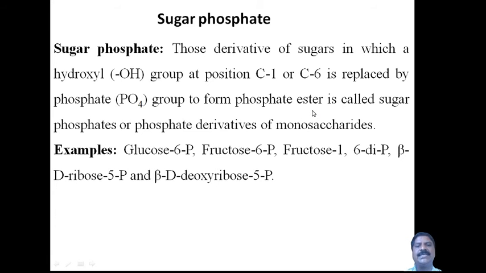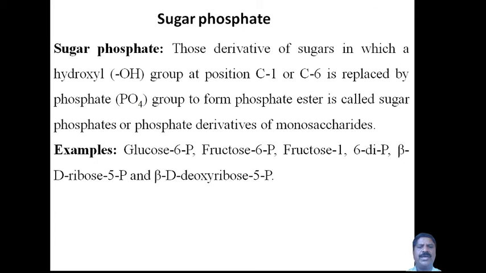Ester means a compound formed between two functional groups, a hydroxy group and an acid group. The condensation joins both, with liberation of a water molecule, using a particular reagent such as sulfuric acid, and that is called an ester.